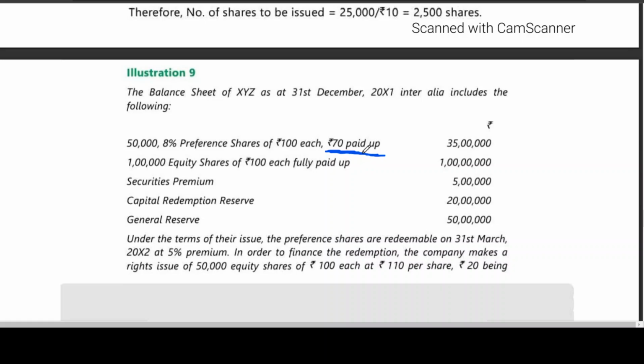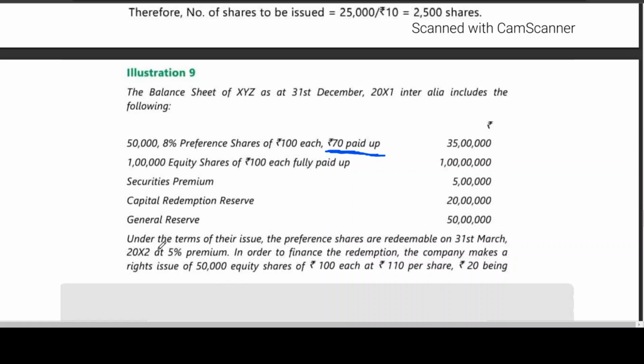Is this clear? If it is fully called, partly paid, it means not all shareholders, some of the shareholders, then it will become calls in arrears. Here 70 paid up means maybe called up is also 70, paid up is also 70. To go for redemption, unless the shares are fully called, fully paid, the company cannot go for redemption. 1,000 equity shares, security premium, CRR, existing CRR, and general reserve.